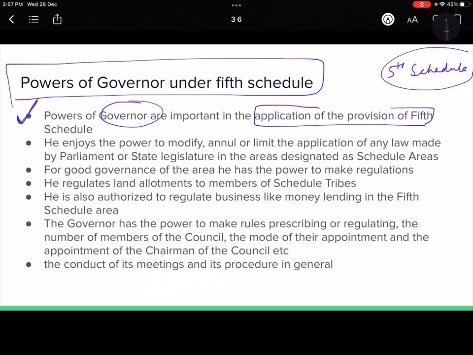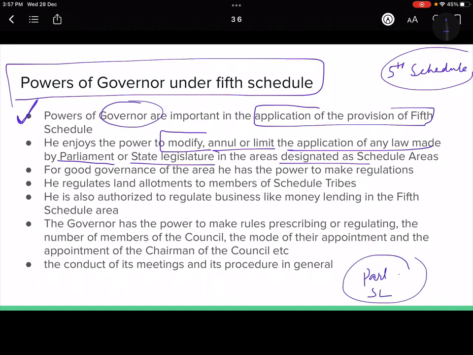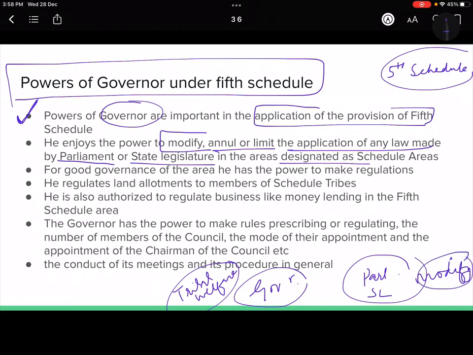ठीक है. So he enjoys the power to modify, annul or limit the application of any law made by either parliament or state legislature in the scheduled area. So that means whatever parliament, either parliament or state legislature, if passes any law, and if the governor feels that this law is going to hamper with the tribal laws or tribal welfare के साथ, this is not going to be of benefit to it, so he can just modify or even not apply that law. In cases he cannot apply also. ठीक है. Not only modify but he can restrict the law, ठीक है, from application.